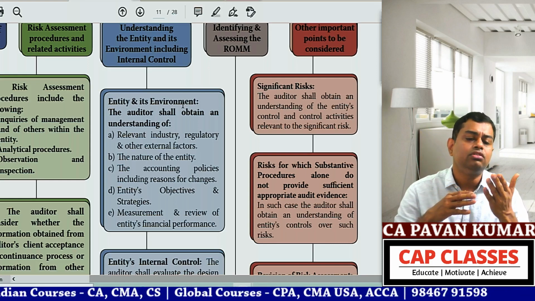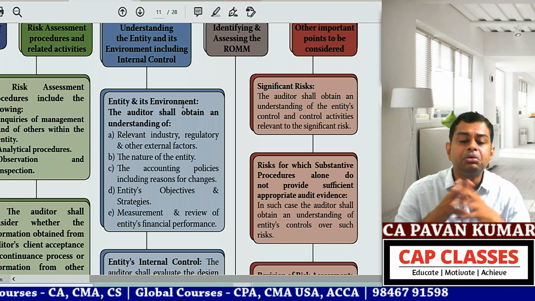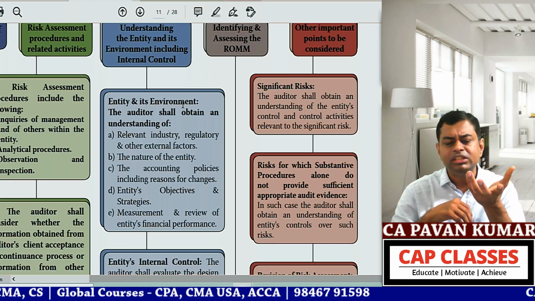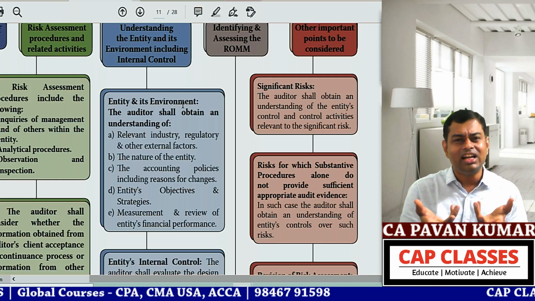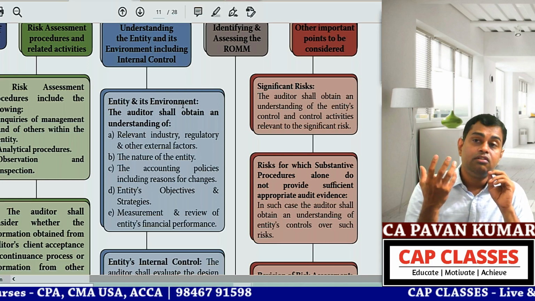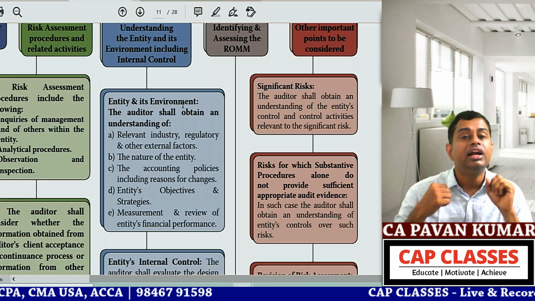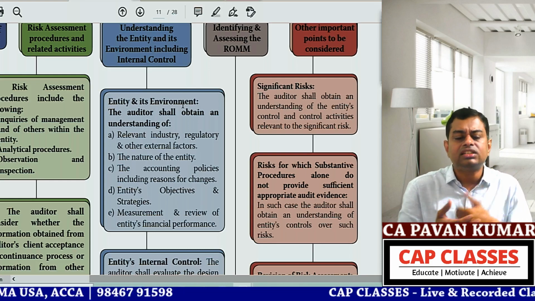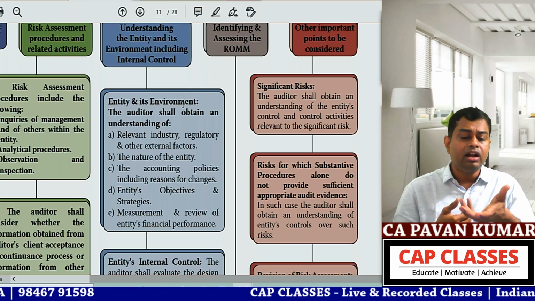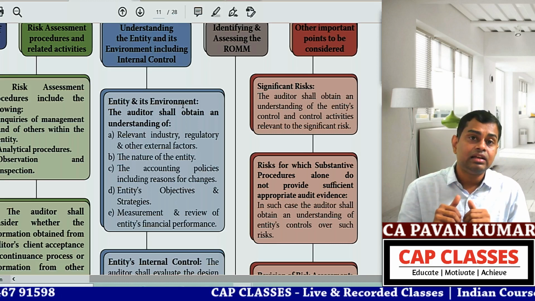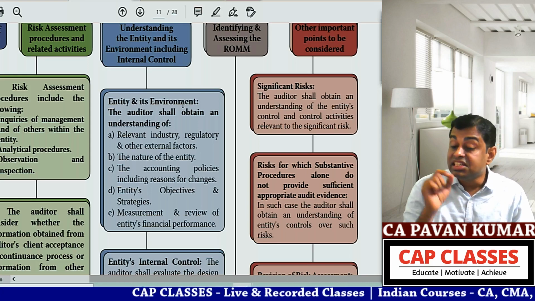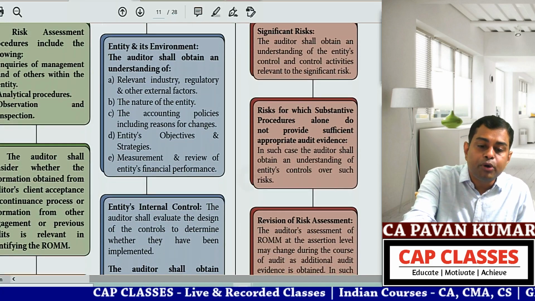I can see 2018, 2019, 2020, 2021. This is the financial version. EPS is like this. DPS is like this. Their net assets are like this. Revenue is growing like this. So financial performance and all I can easily understand. Objectives, strategies and all, with management, if I have an initial discussion, half an hour, maybe I understand a little. Reading their websites, maybe I understand. Accounting policies, they have a manual. So I asked them, Pawan sir, what are the accounting policies you follow? They said, we have an accounting manual. Okay, so this is easy. But what are the internal controls in the entity? This is very difficult.